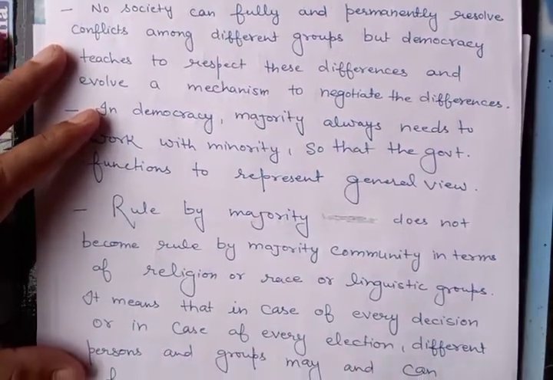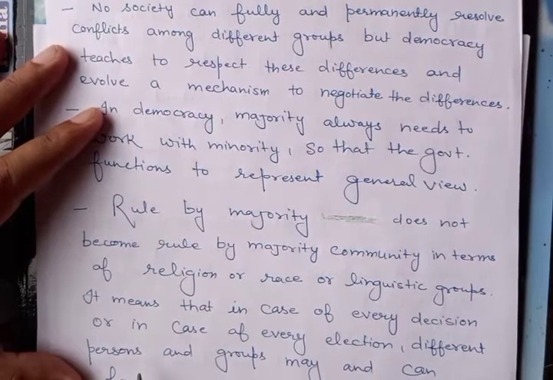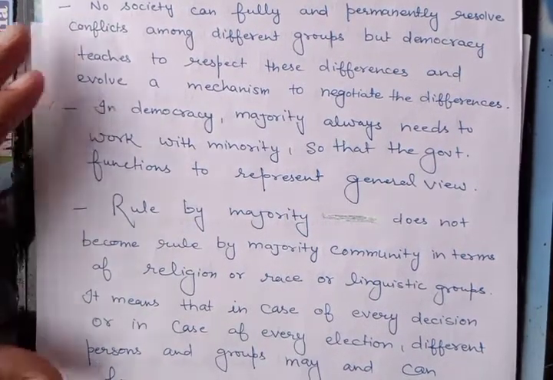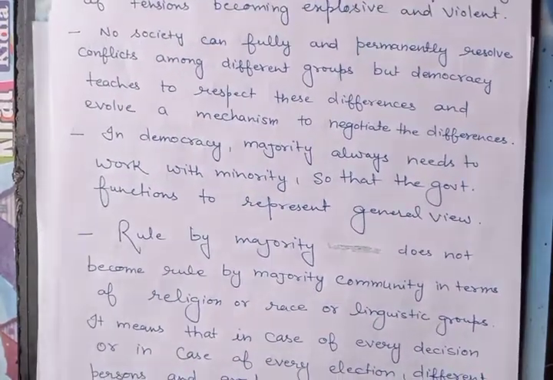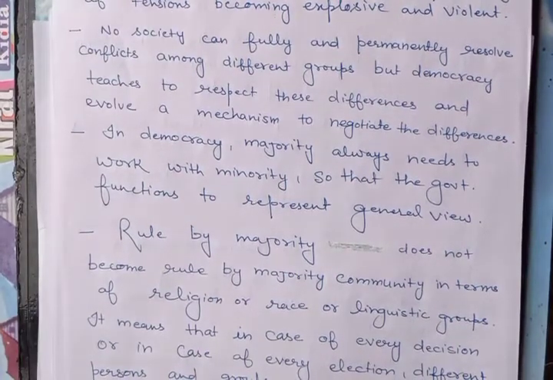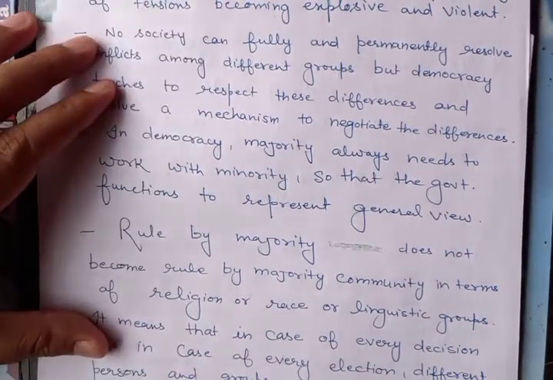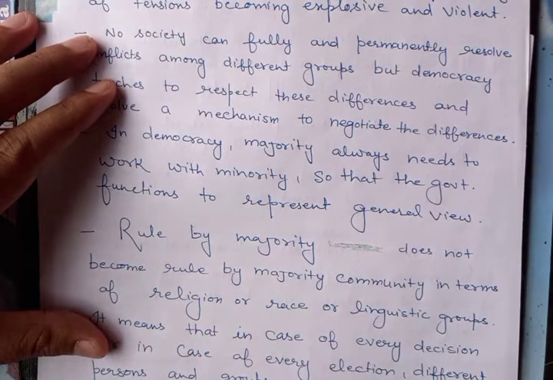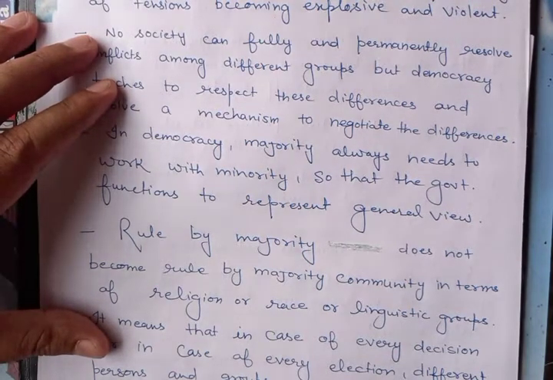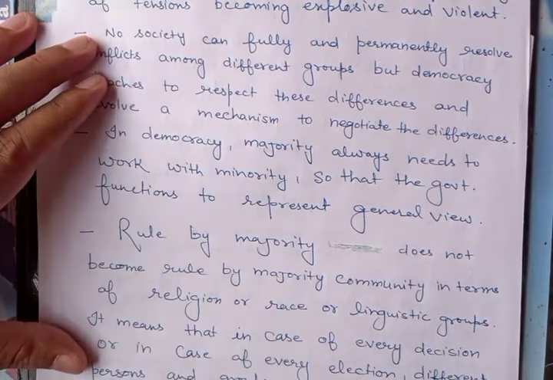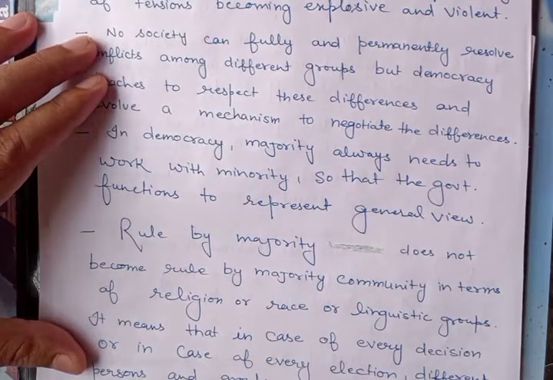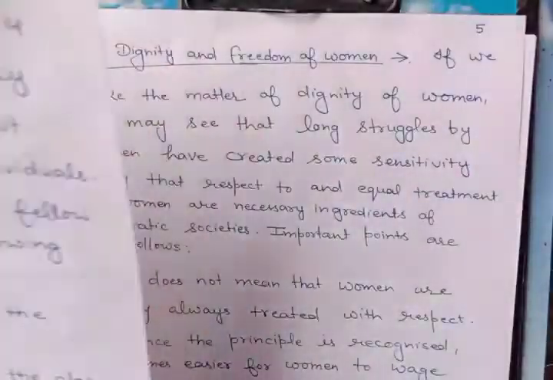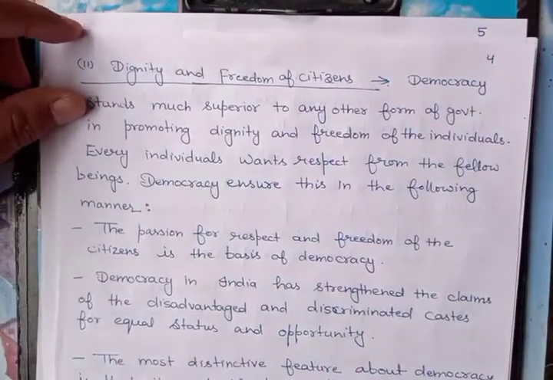It means that in case of every decision or every election, different persons and groups may and can form a majority. As we know, in a coalition government or an alliance, various political parties become part of the government and represent the different views and ideas of different people. So democracy is the only way to accommodate social diversity and maintain law and order and peace in our country. The next topic is the dignity and freedom of citizens.